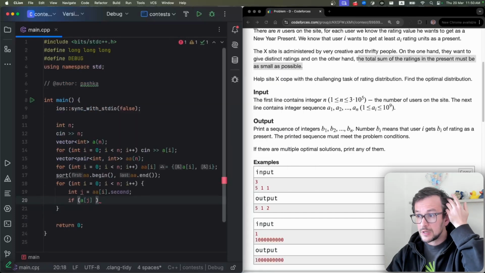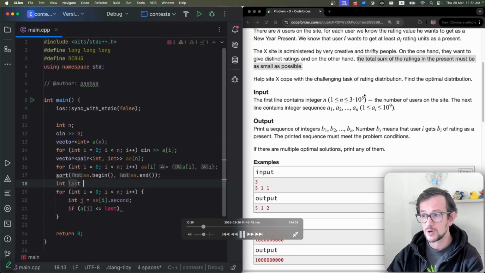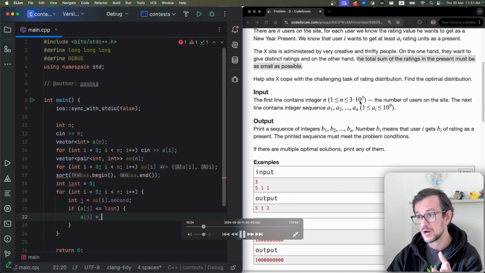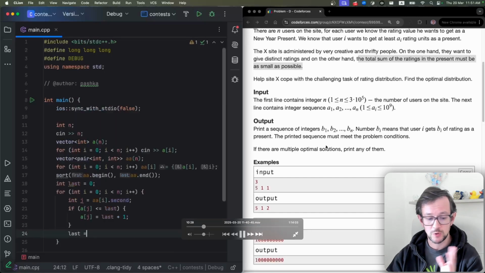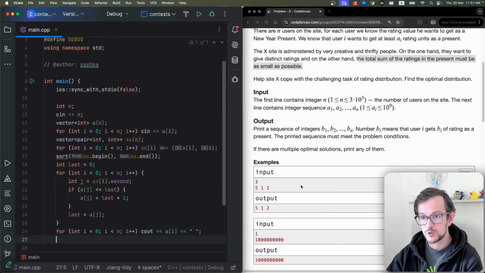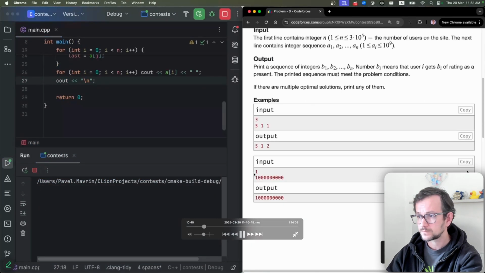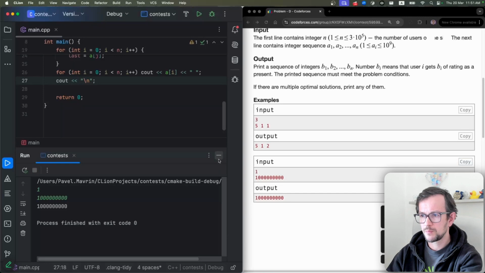You can't do it like this here because the number of elements is too large. So you have n up to 300,000, and this approach will work in n squared. So instead, I do another approach which works in n log n because of the sorting. So what I'm doing here, let me show you actually.